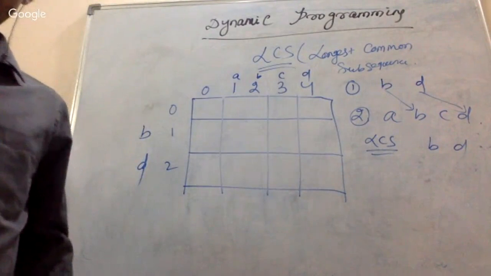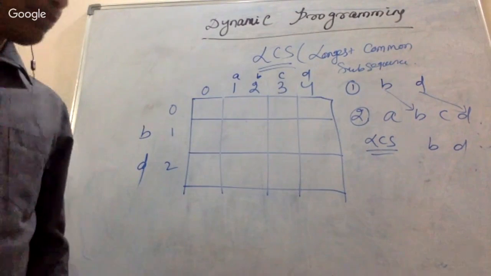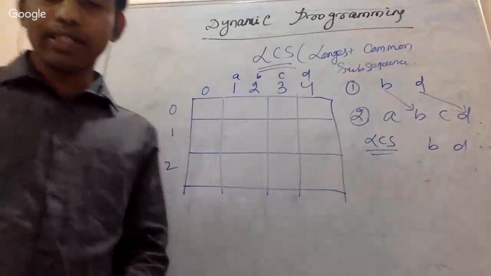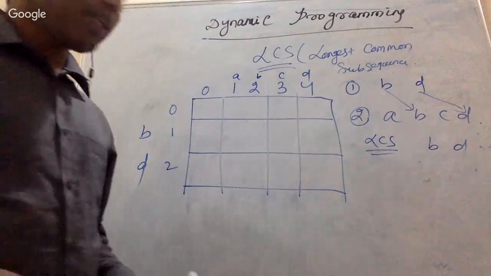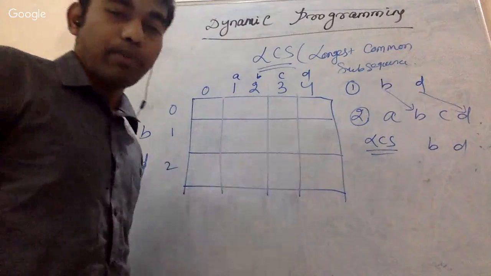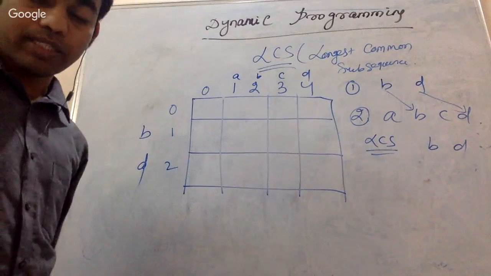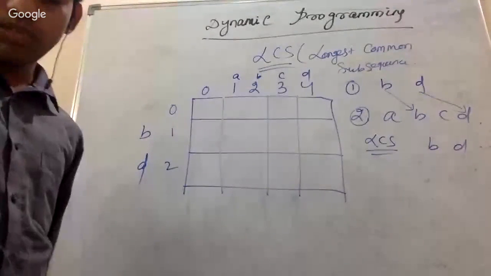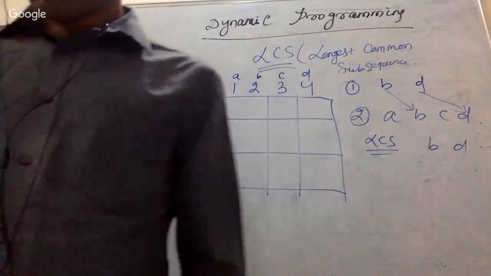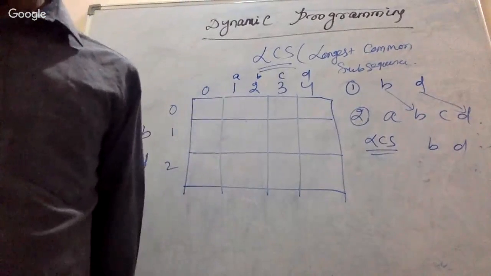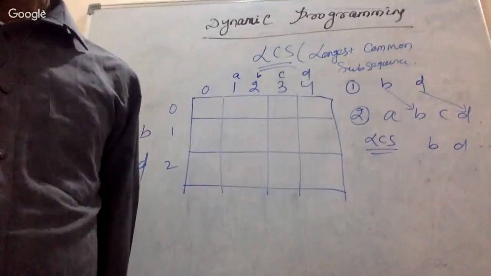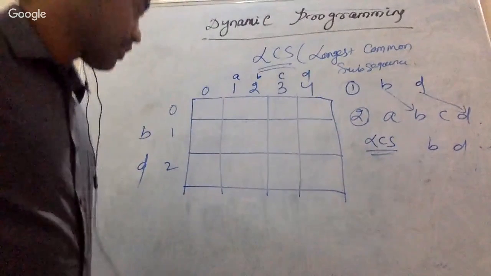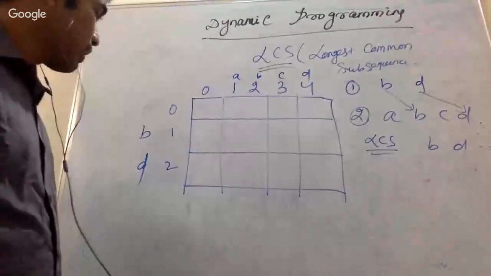Then what will we do? Just think how exactly you are going to apply LCS. That is the main thing. Sorry guys. How exactly are you going to solve this particular example?